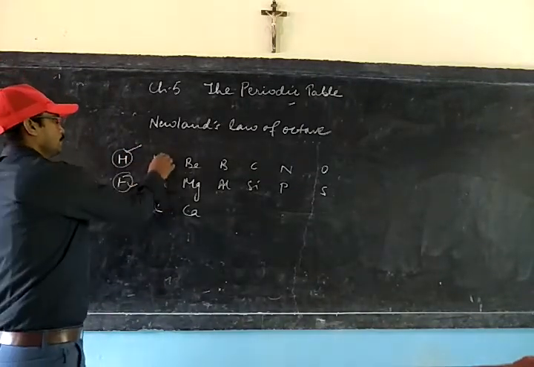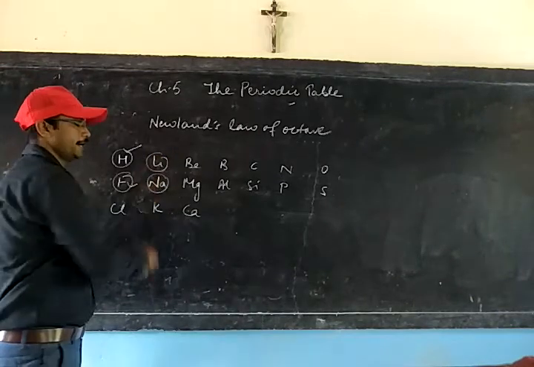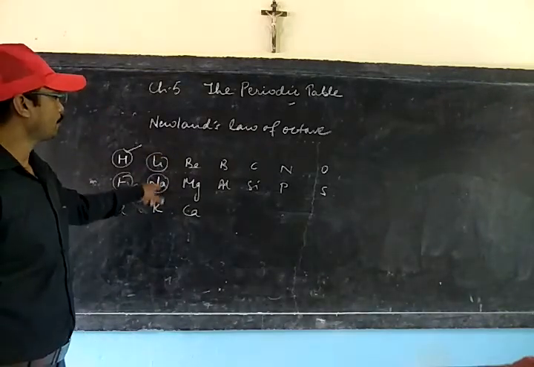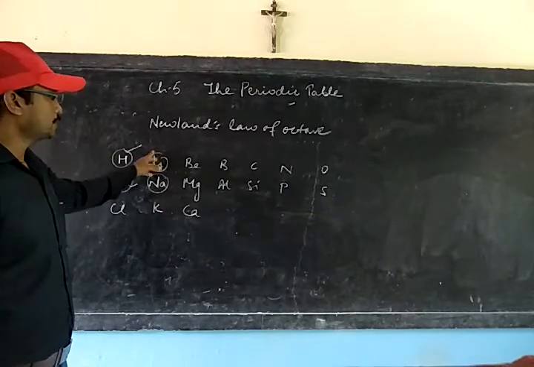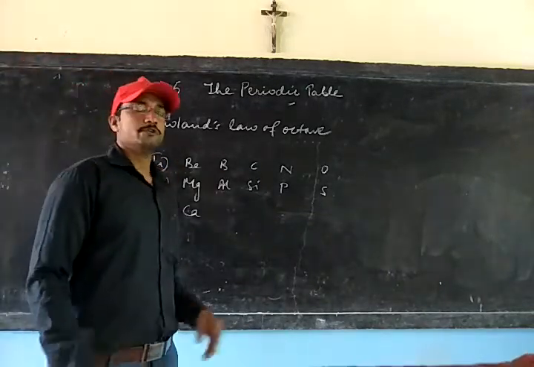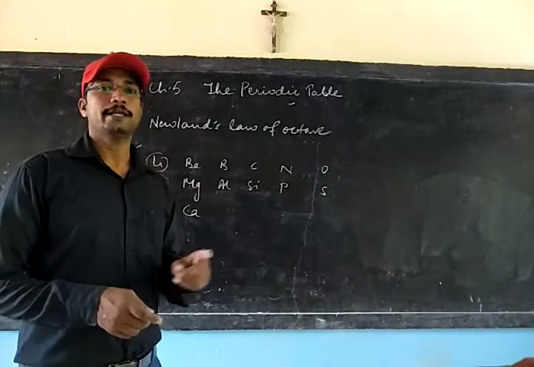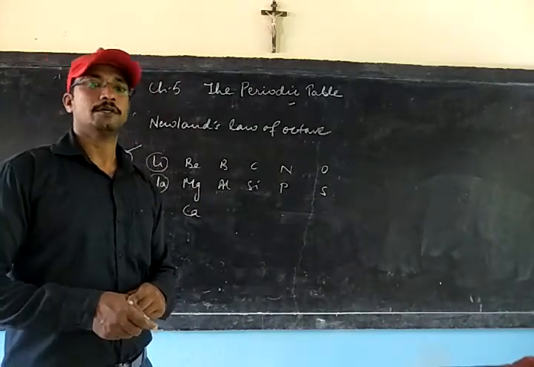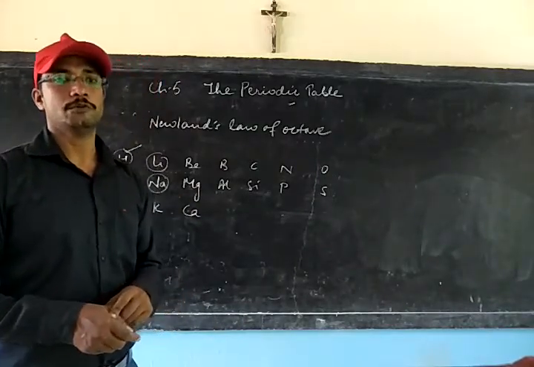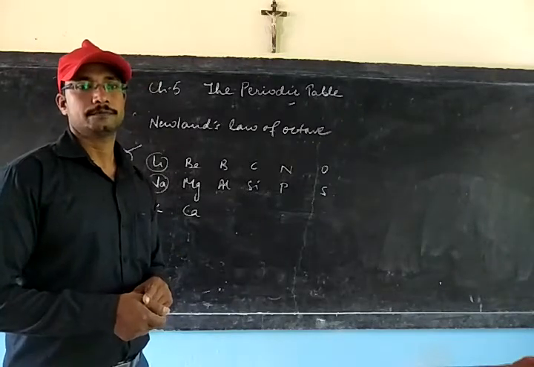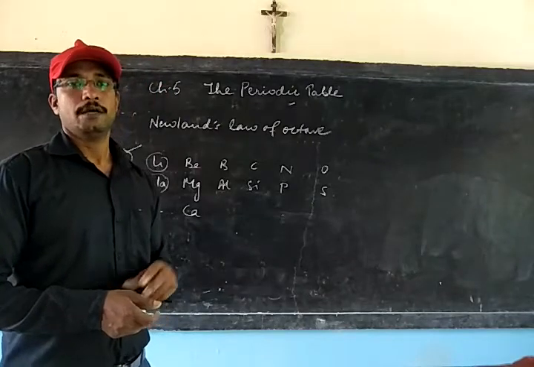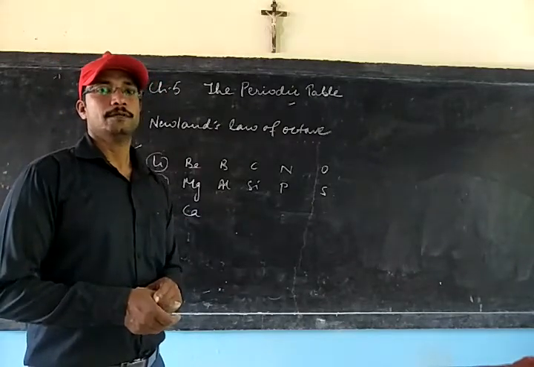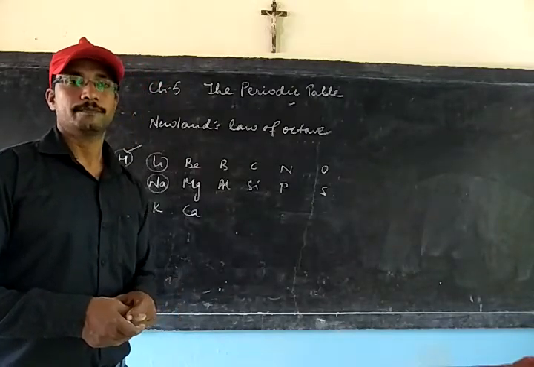When you start from lithium, you find sodium is the 8th element, means having the property similar to lithium. This is how any element you start from, the 8th element will be the property similar to that of the starting element. This is Newlands' law of octave. I hope it is clear. And next class will be a new form of periodic table. Thank you.